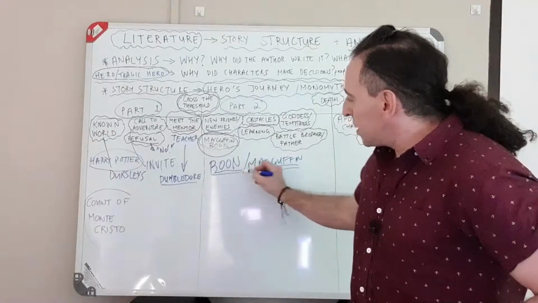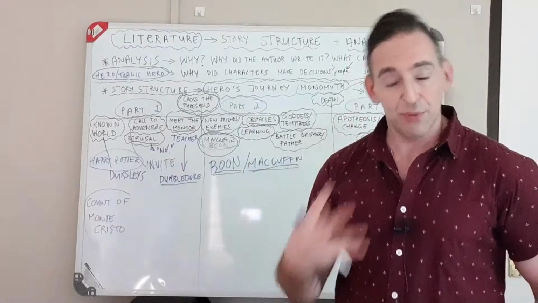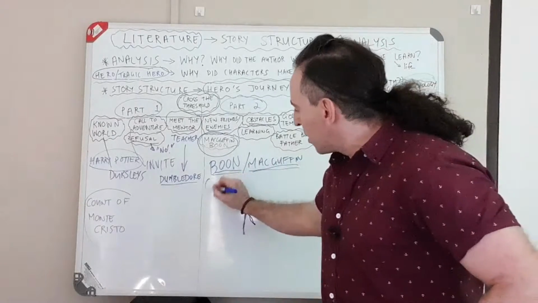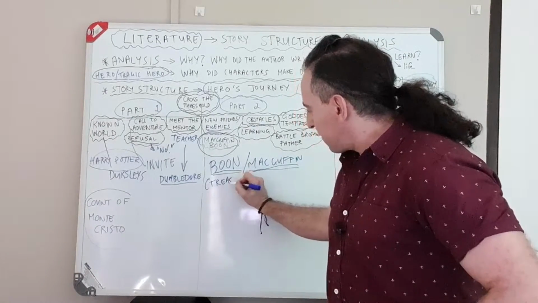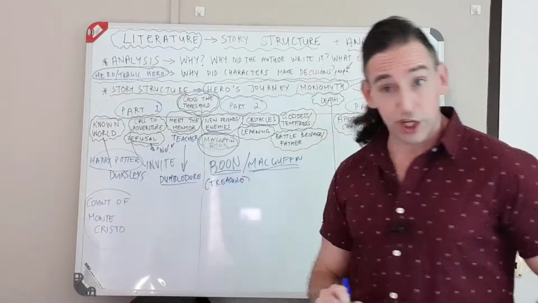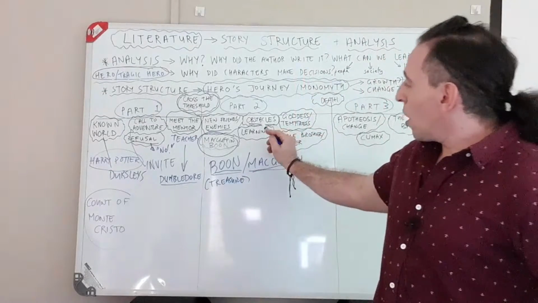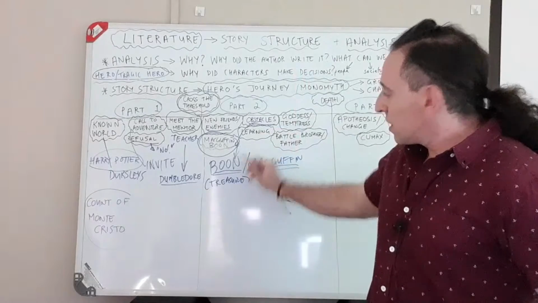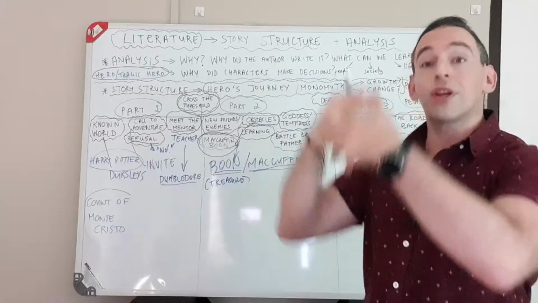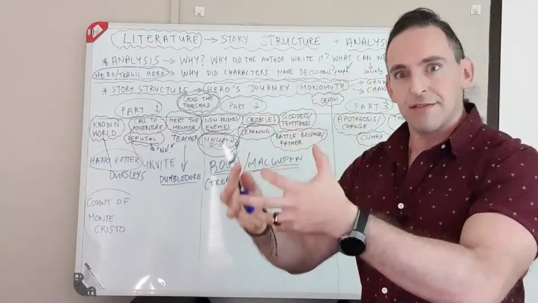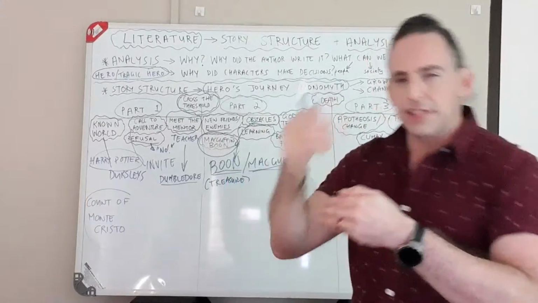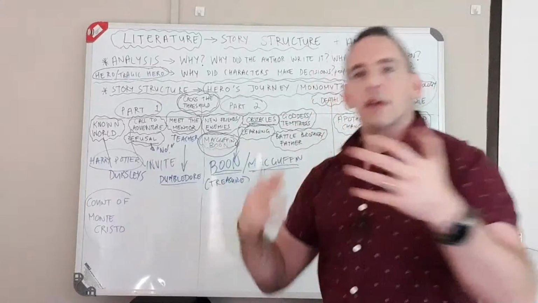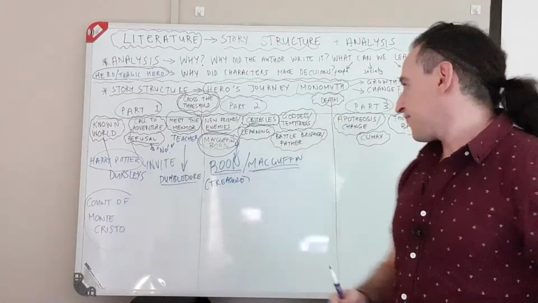What they used to call it is the ultimate boon. Boon is a fancy word for treasure. So there are often obstacles that stop the hero getting the MacGuffin, getting the thing that he wants. And he has to keep trying different things as the story progresses to get there.